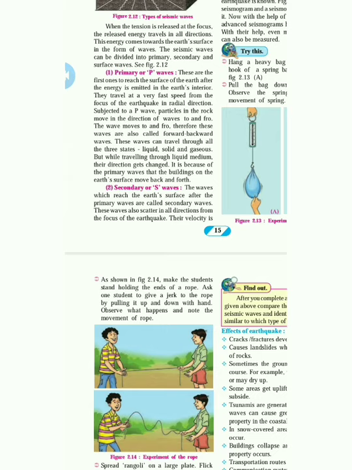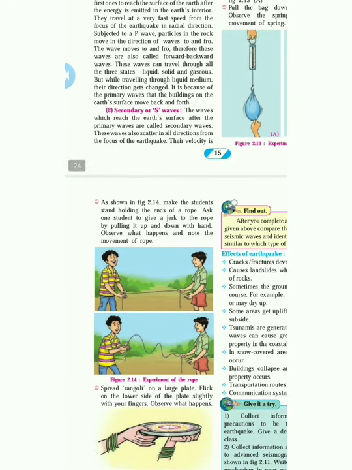They can travel in liquid, solid, and gaseous forms. The particles are displaced parallel to the direction in which the waves travel. These waves move to and fro. Therefore, these waves are also called backward and forward waves. Just because they can move from one place to another very easily in all three forms, liquid, solid, and gas, they are also called forward and backward waves.